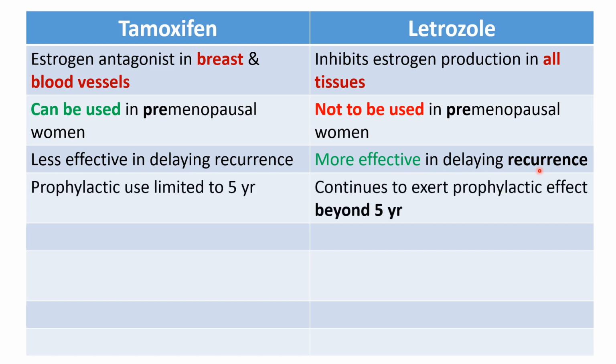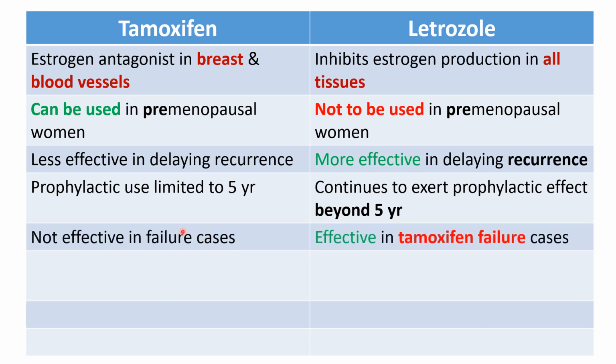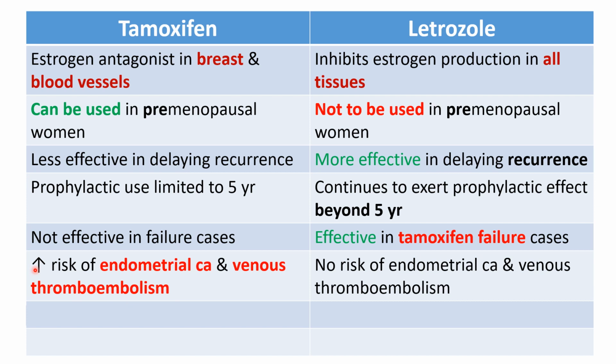The prophylactic use of tamoxifen is limited usually to 5 years, while letrozole can be used prophylactically beyond 5 years. Tamoxifen is not effective in failure cases, while letrozole is effective in tamoxifen failure cases also. Tamoxifen can increase the risk of endometrial carcinoma and venous thromboembolism. But in case of letrozole, there is no risk of endometrial carcinoma and venous thromboembolism.